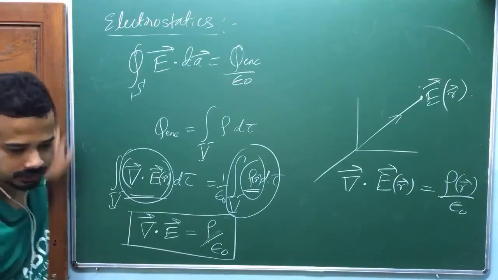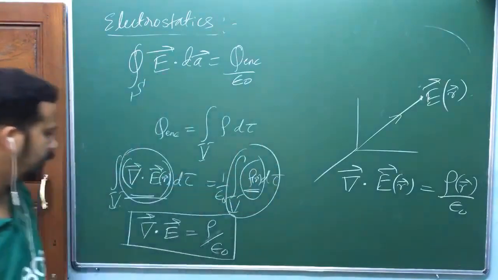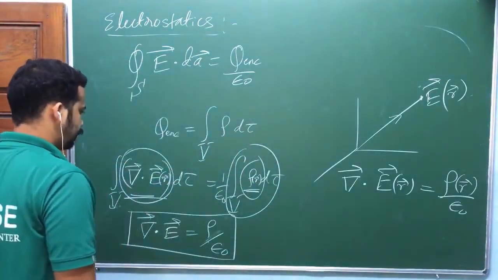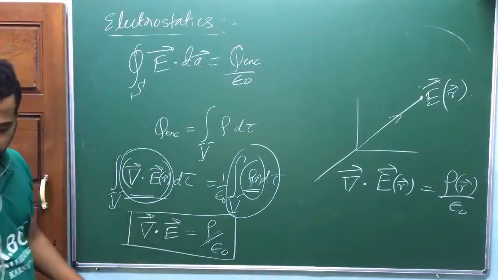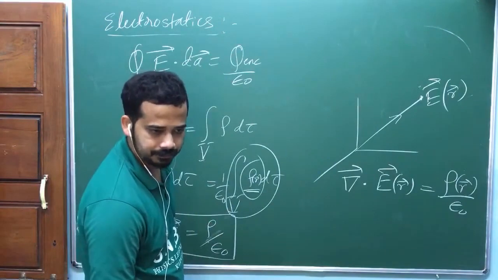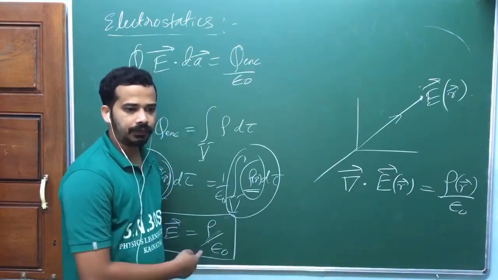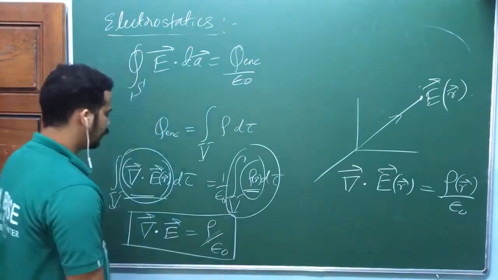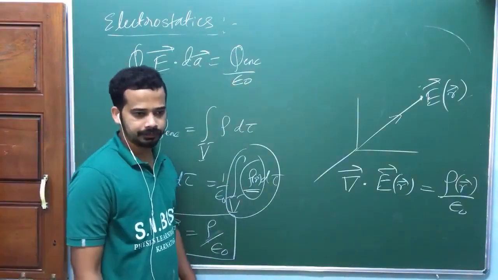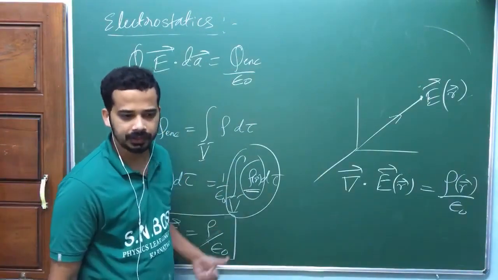Anyway, leave it. Yeah, speak out. Sir, we are not getting the question properly, sir. No. Again, here I have an equality of two volume integrals. If you have an equality of two volume integrals, can you write whatever is inside as equal? That's my question. That's what we did here actually.